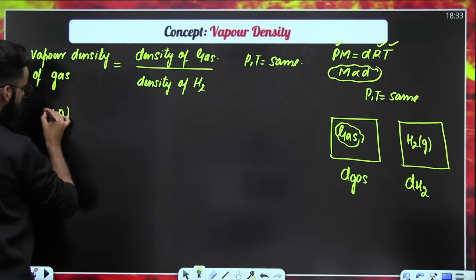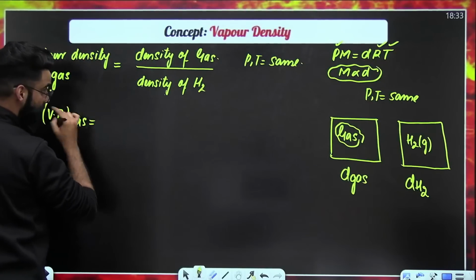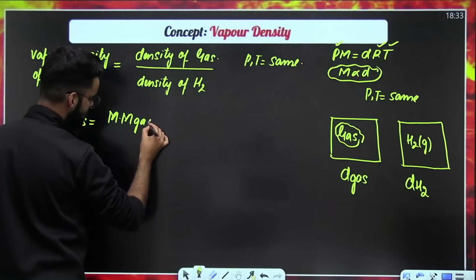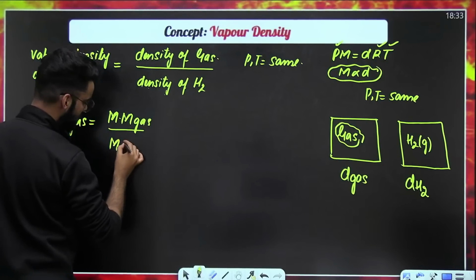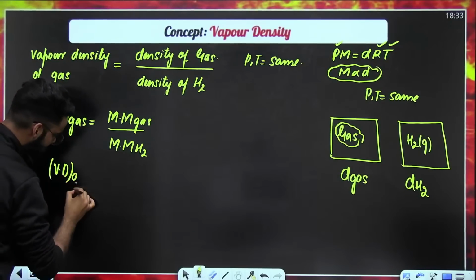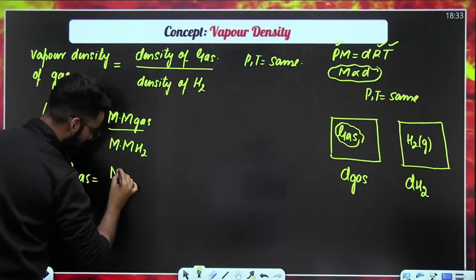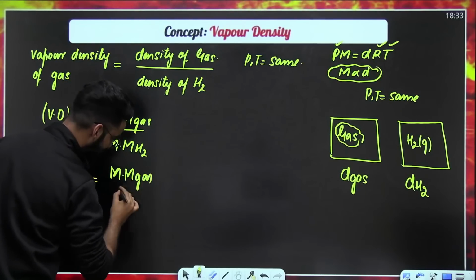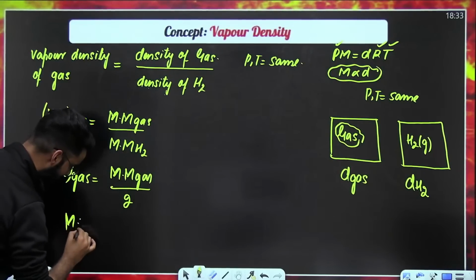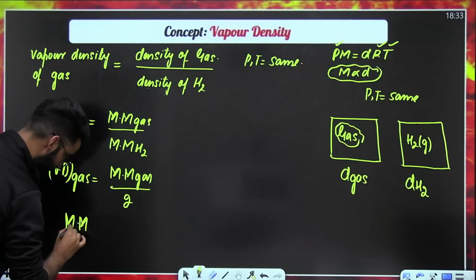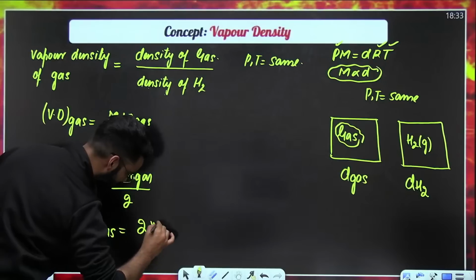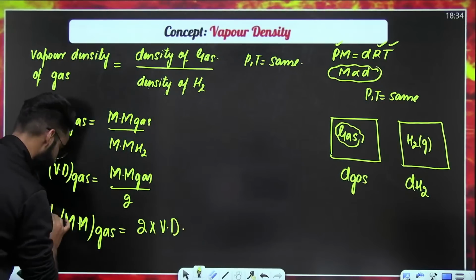So I can say vapor density of the gas is equal to density of the gas, which means molar mass of the gas, divided by density of H2, which means molar mass of H2. What is the molar mass of H2? That's 2 grams per mole. So from this you get an equation: molar mass of the gas is always equal to 2 times the vapor density of the gas.